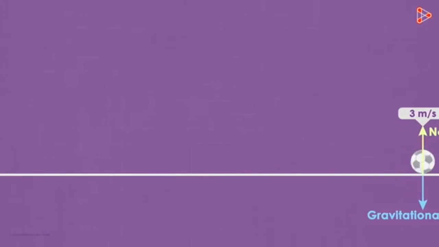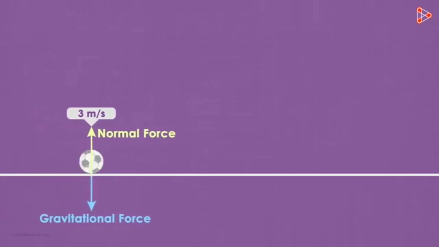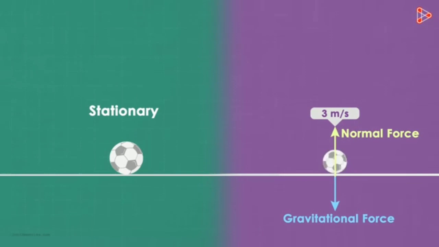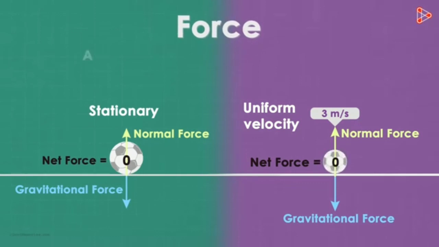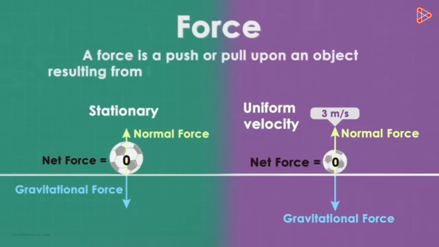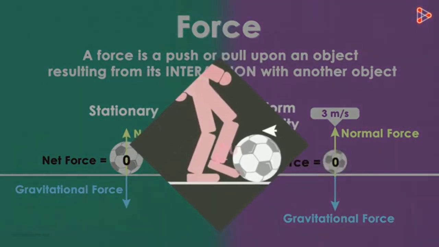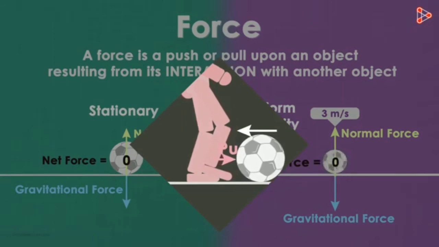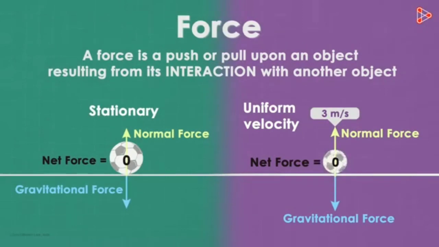So nobody has really seen or touched force. It can only be understood by knowing what happens to an object when force is applied to it. If the body is stationary, do not assume that there is no force acting on it. And if the body is in uniform motion, do not assume that there is some net force acting on it. So what is force? A force is a push or a pull upon an object resulting from its interaction with another object. So when you kick, the ball also exerts some force onto your leg. But as the force of your kick is stronger, the ball moves to the right. There are many more concepts we need to understand about force, which we will cover in the next video.